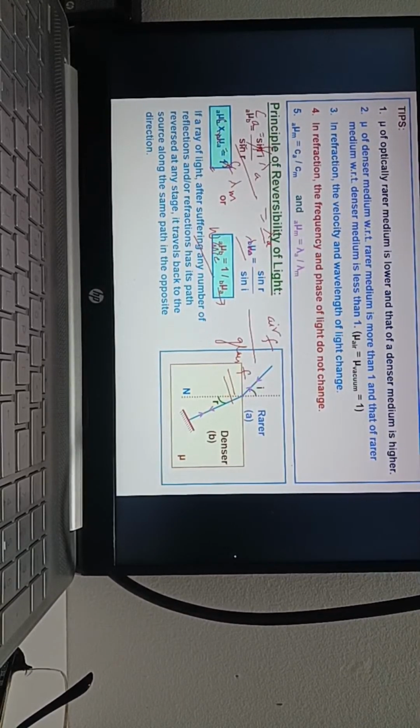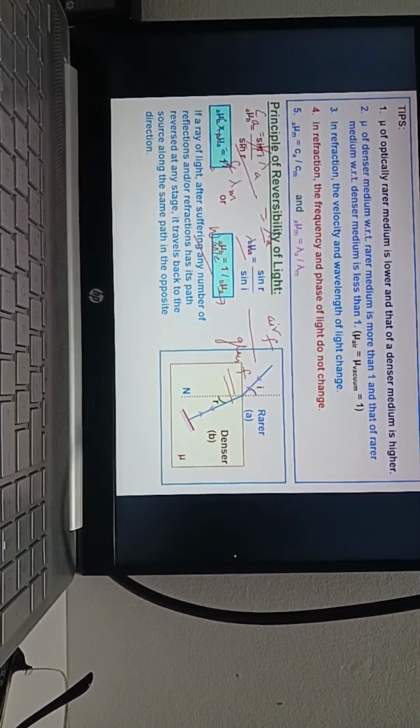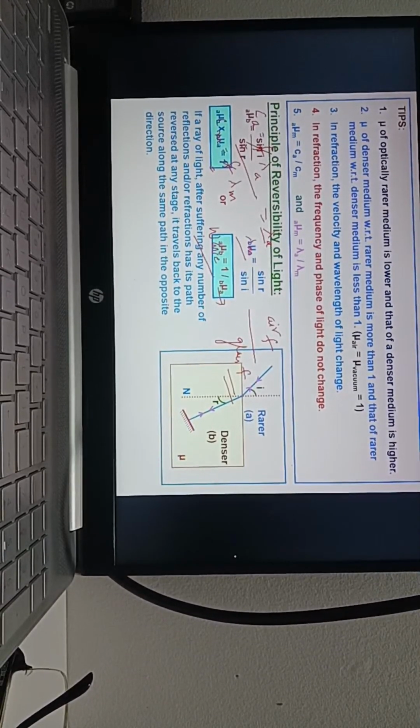What is reversibility? It is written over here. When a light goes from one medium to another medium, if it traces the same path with the same angle, then it is called the phenomenon of reversibility.